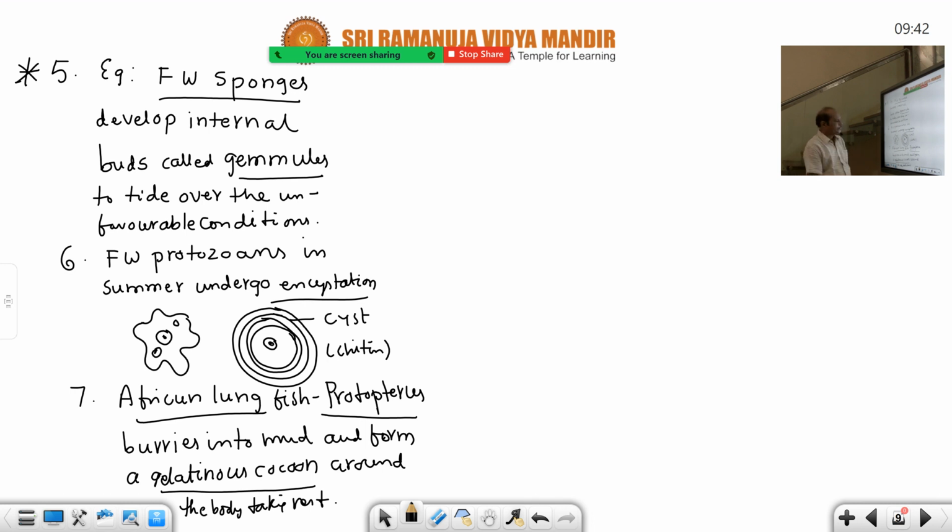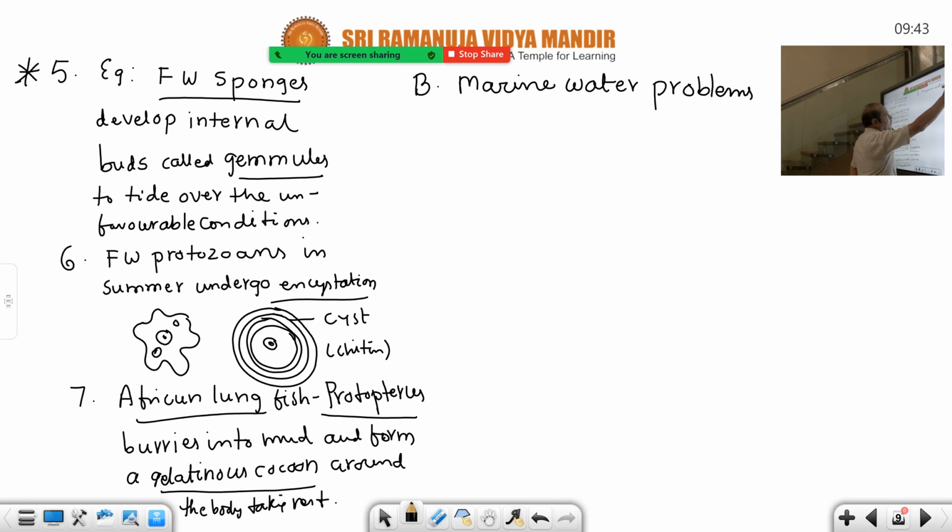Now, as far as freshwater problems, and then seawater problems. B. Marine water problems. This is actually for 4 marks question also, but 4 marks questions this time deleted. Already I have given the weightage of the 8th unit, 8 plus 2. 8 plus 2 means 1 essay question and 1 2 marks question also come from this unit. So up to this only it is there, not deleted.